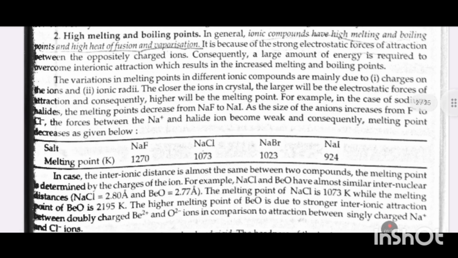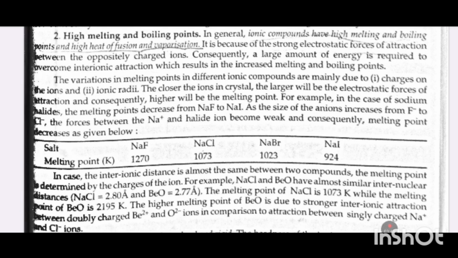The variation in melting point in different ionic compounds is mainly due to, first, the charges on the ions, and second, the ionic radii. The closer the ions in the crystal, the larger the electrostatic forces of attraction, and consequently the higher the melting point.